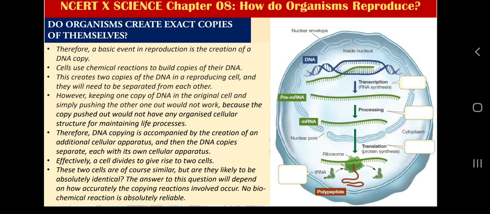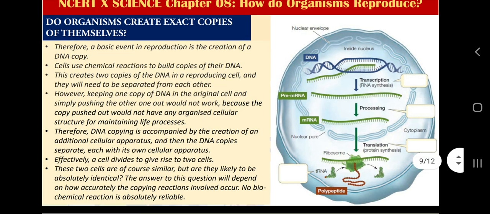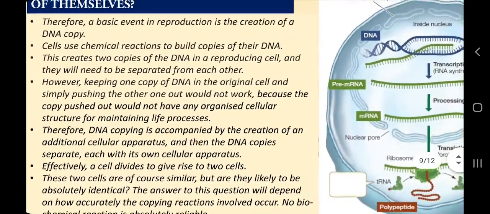The simple idea: if you want 2 cells from one cell, 4 cells from 2 cells, 8 cells from 4 cells, 16 cells from 8 cells, 32 cells from 16 cells, and so on, 64, 128. If all cells are to have the same size, same shape, and same amount of DNA, we must multiply DNA first before dividing. So DNA copying is very important in terms of reproduction.